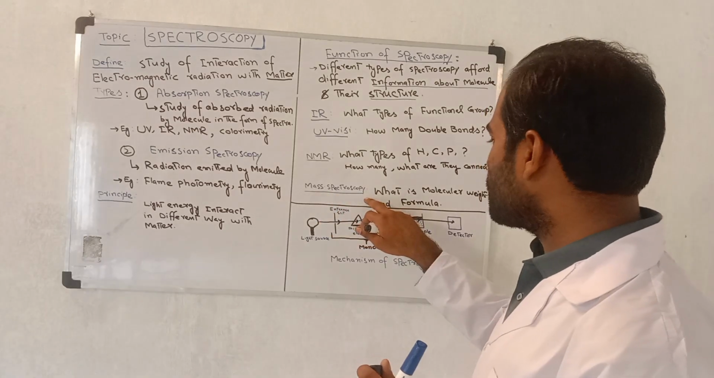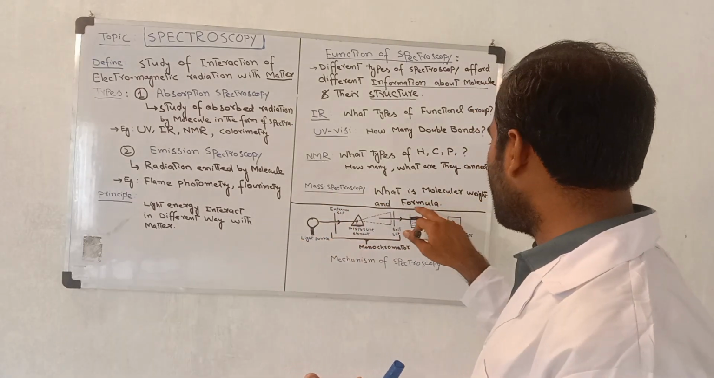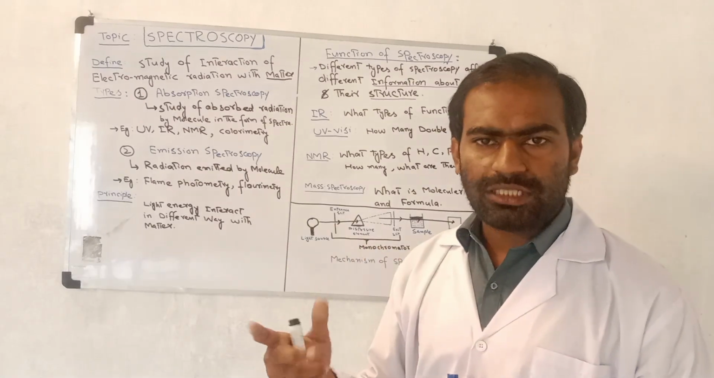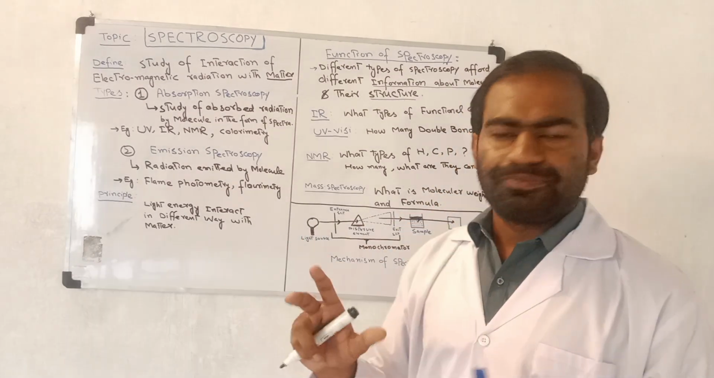The last one is mass spectroscopy. Mass spectroscopy tells us two things: the molecular weight and the formula.